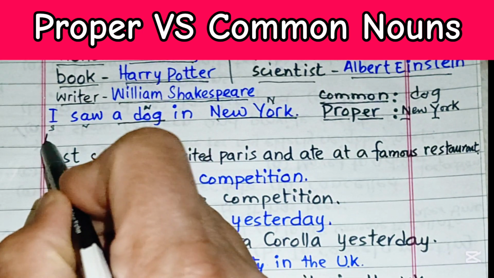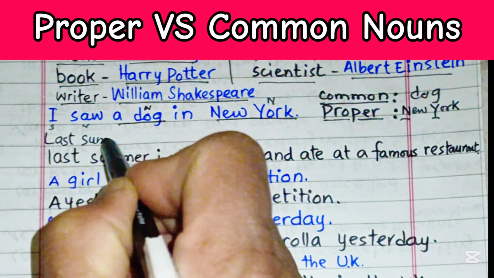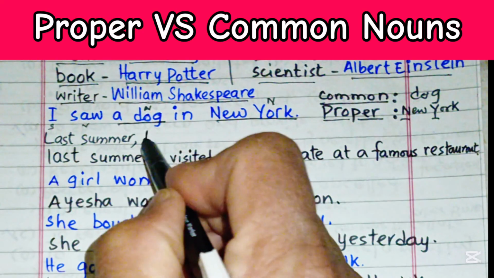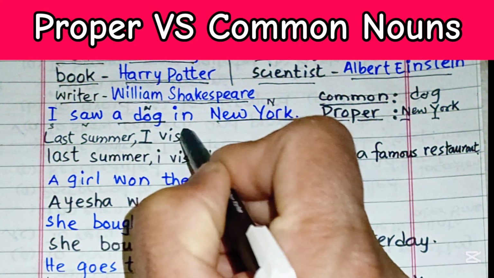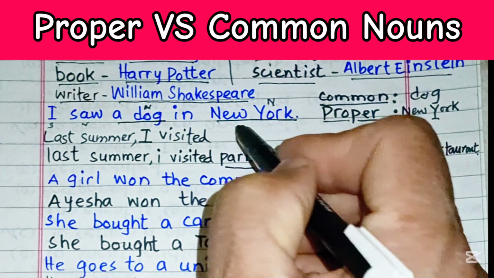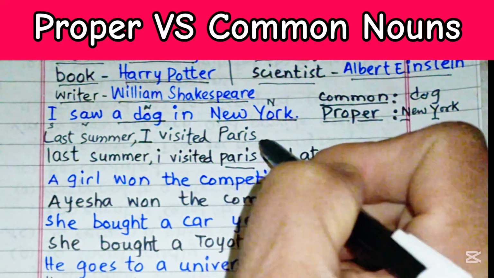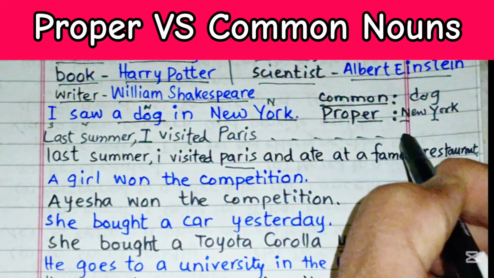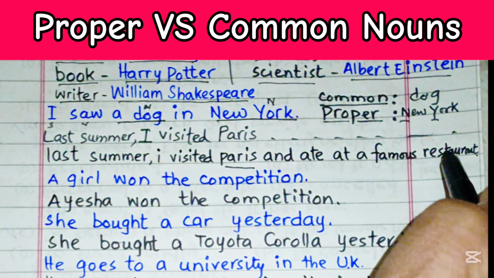So I'll start with capital: Last summer, then this I, pronoun I, is going to be capital. Then I will write it like this: I visited Paris. Paris is the name of a city, that is a proper noun, so the initial is going to be capital. And the rest of the sentence is going to be the same, no change: and ate at a famous restaurant.